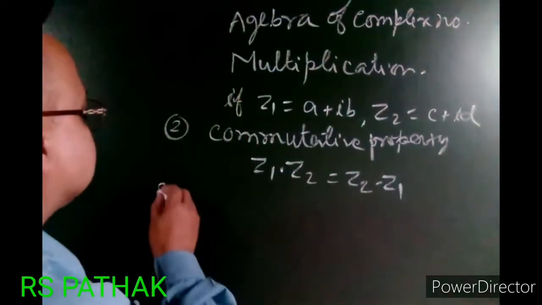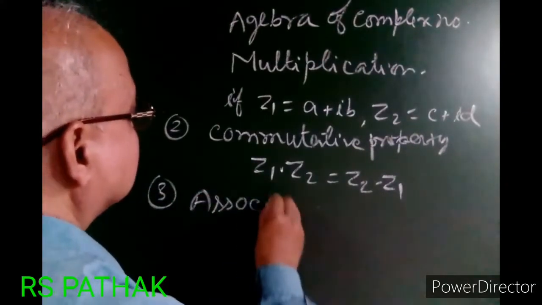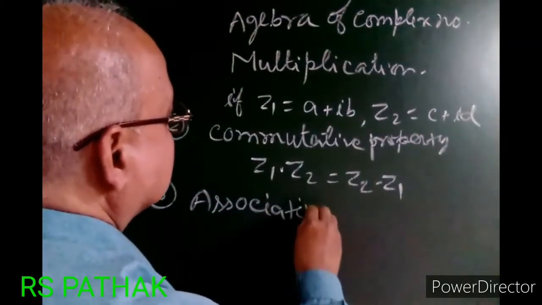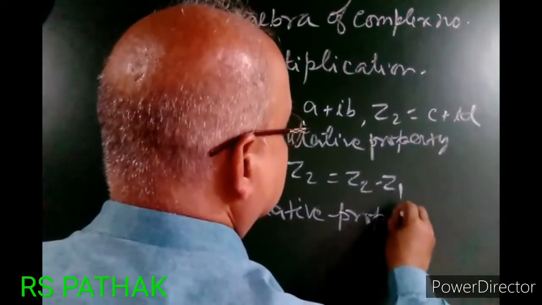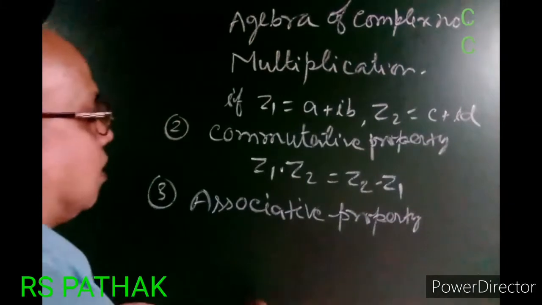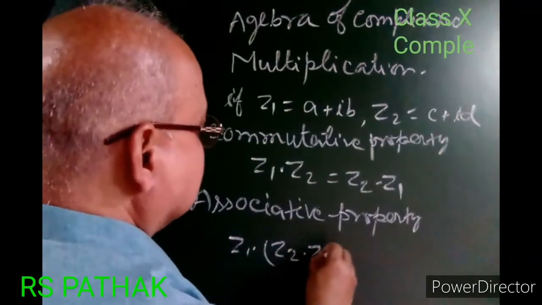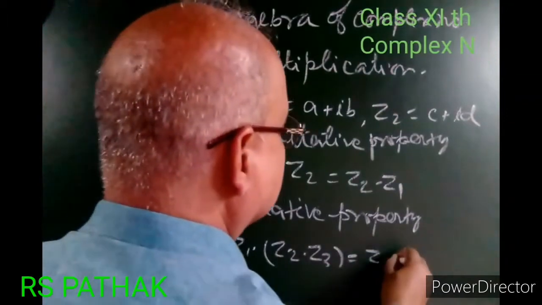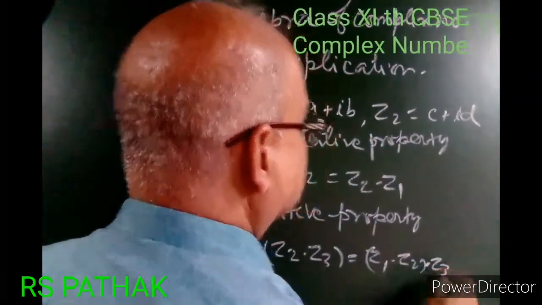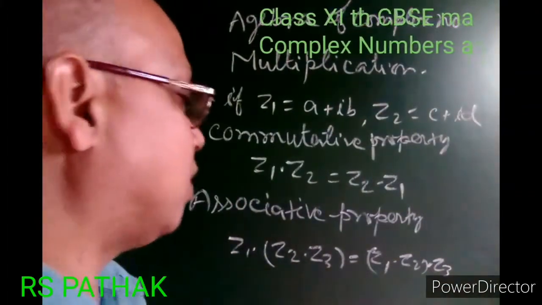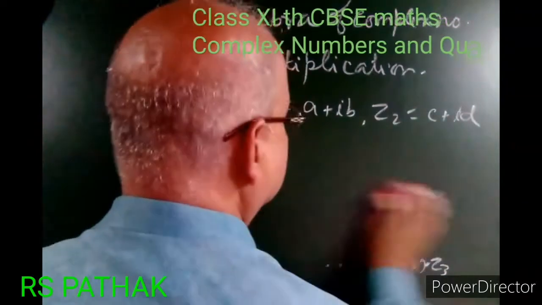Number 3 is the associative property. Z1 (Z2 Z3) equal to (Z1 Z2) Z3. It follows the associative property.